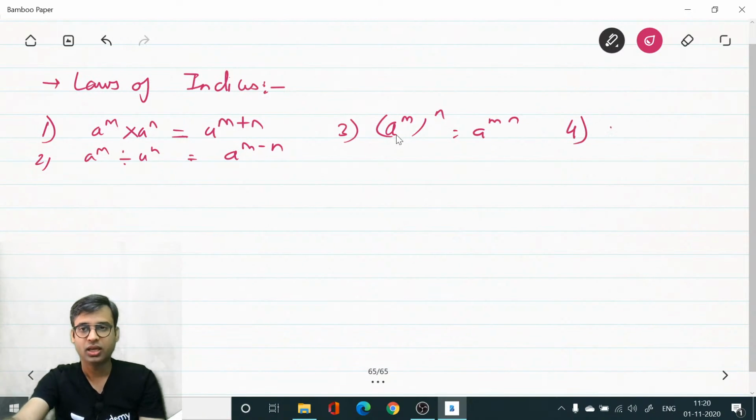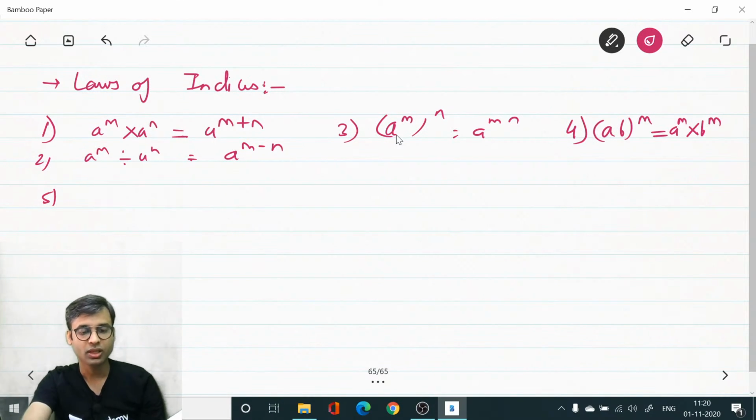Number 4, a into b whole power m will be equal to a power m into b power m. Number 5, a upon b whole power m will be equal to a power m upon b power m. What we say? Base same, power add; base same, power minus; a power m power n, a power mn; ab power m, a power m into b power m; a by b power m, we can break the power easily, a power m upon b power m.